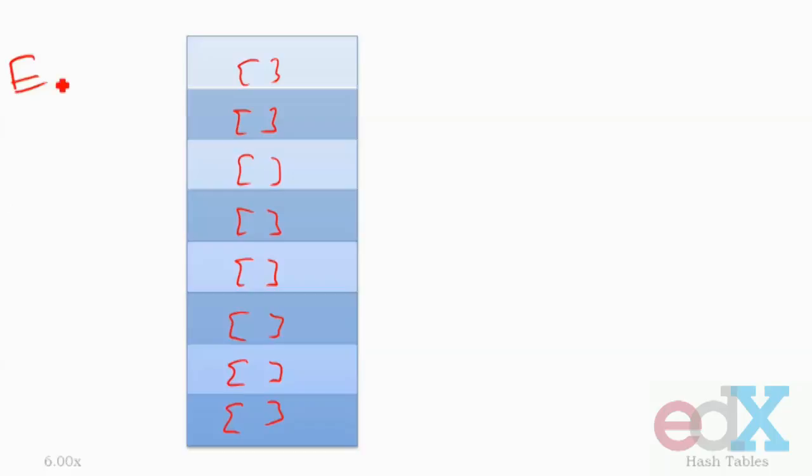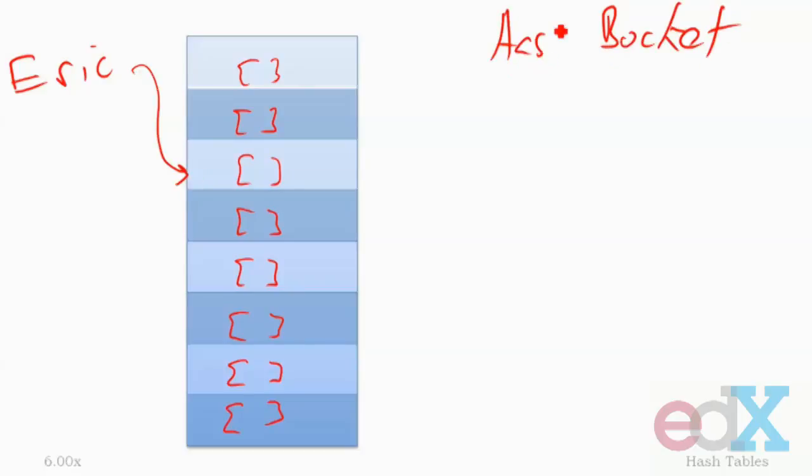Let's go back and try a slightly different data structure. I've made my table a lot skinnier here because instead of putting names in it, I'm going to start by initializing each element of the table to the empty list. Now, when I first hash Eric, I'll still hash him to this place. And this, by the way, is called a bucket or a hash bucket. I get to this bucket. I notice there's nobody in it so far.